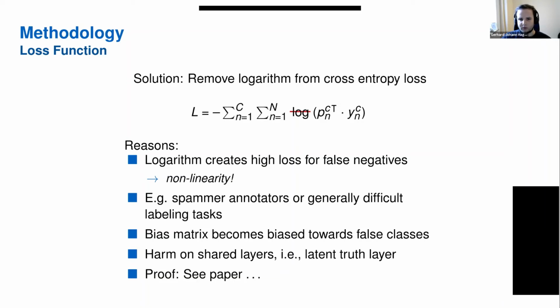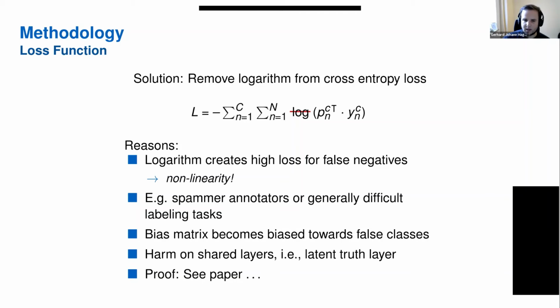If you remove the logarithm, you remove the fact that the logarithm creates a high loss for false negatives. Because of this formula, the false negatives create a very high loss, and the logarithm increases that effect.